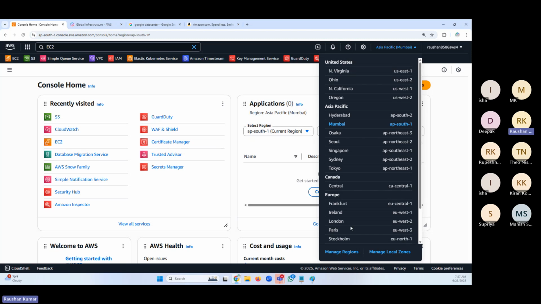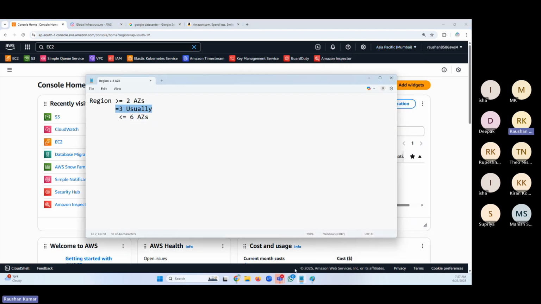So if I just put these points, criteria of selecting a region: customer location, first criteria. Second criteria, network latency.